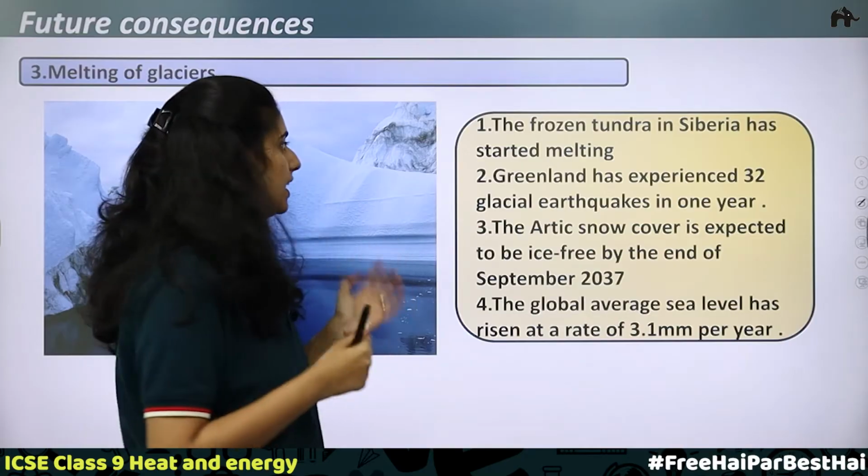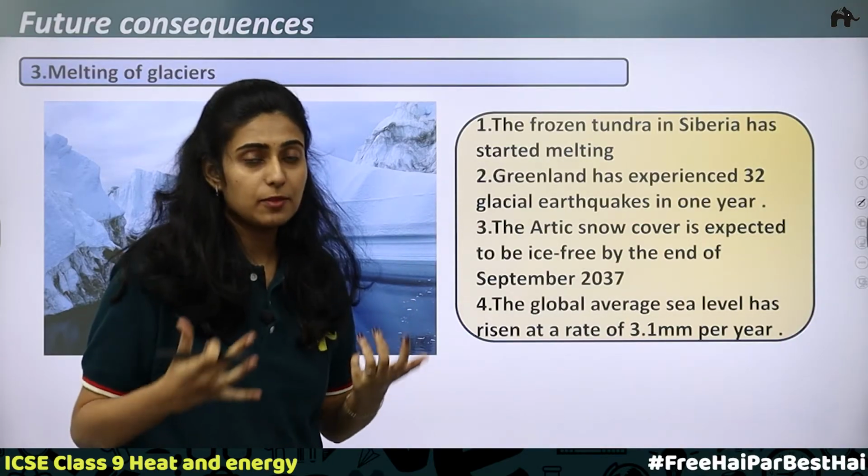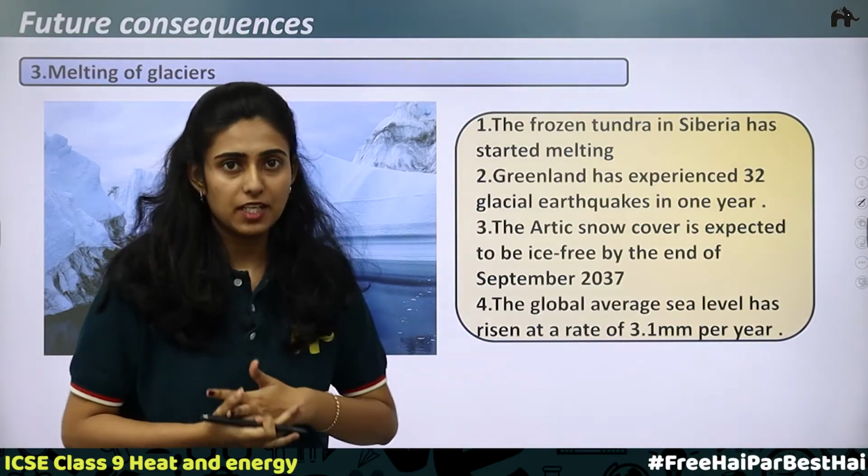Now the third one is melting of glaciers. We know that because of global warming, because of the increasing temperature, what will happen?